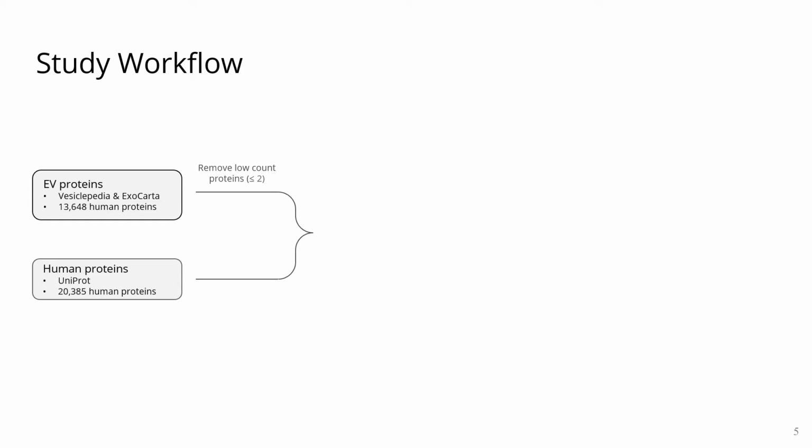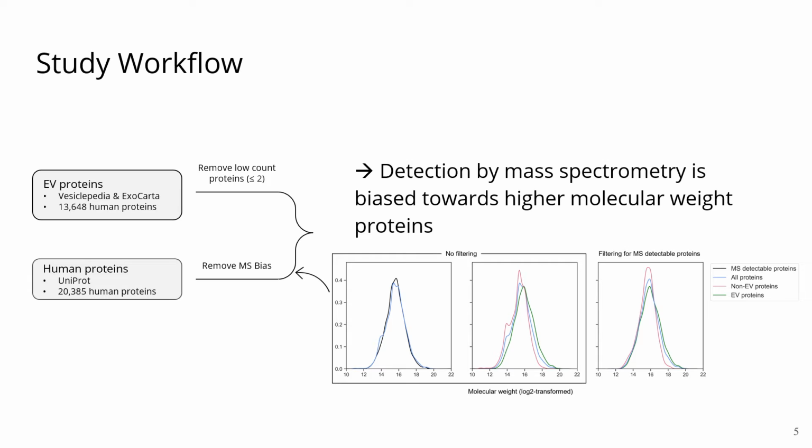We then filtered our datasets by removing low-count proteins from the EV protein dataset and removing non-MS detectable proteins from our human proteome dataset. We included this step because early on we realized that EV proteins showed a higher molecular weight distribution compared to non-EV proteins. We then became aware that detection by mass spectrometry, which is the dominant detection method for EV studies, is biased towards higher molecular weight proteins and could therefore also bias our analysis. In the plot, you can see that after removing the non-MS detectable proteins, the distribution of EV and non-EV proteins is much more similar to each other.